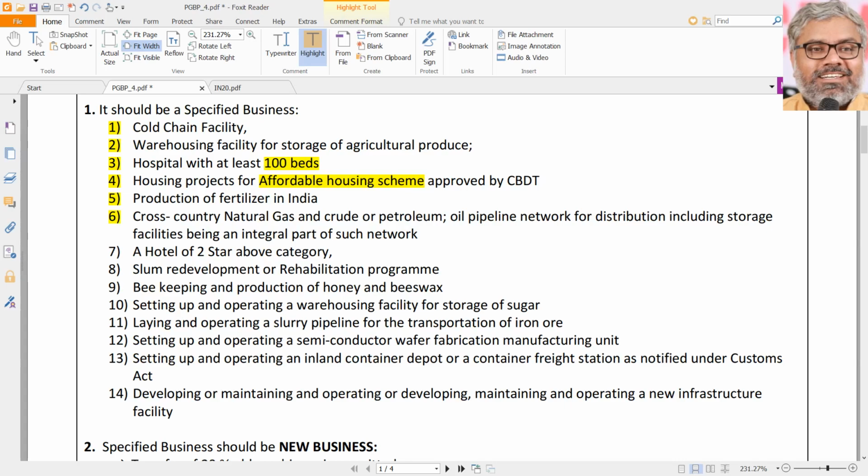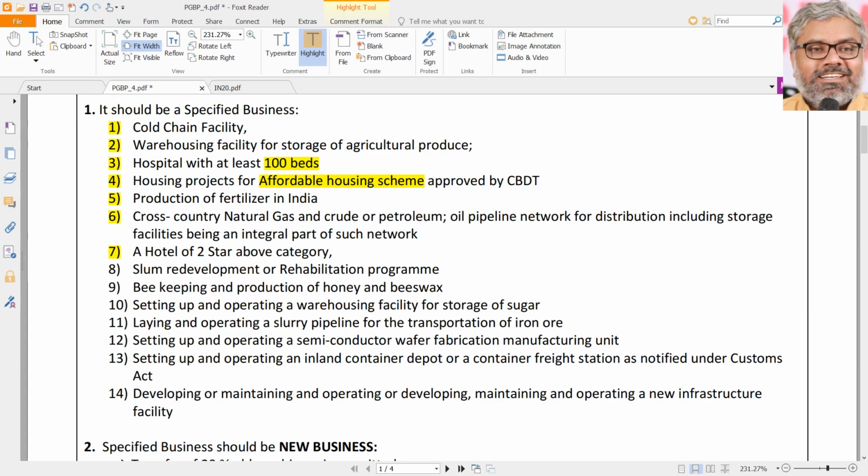Cross-country natural gas, crude oil or petroleum pipeline network for distribution, including storage facilities being an integral part of such network, will be eligible for full capital expenditure deduction. We are talking about cross-country pipelines for storage or distribution of natural gas, crude or petroleum. All of them will be considered specified businesses. If any investment is made on capital expenditure there, that can be claimed as deduction under 35AD.